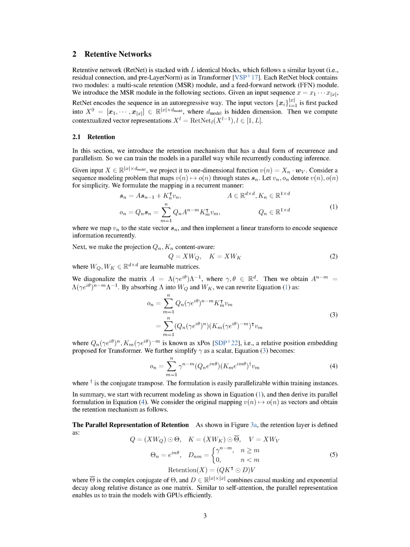In summary, we start with a recurrent modeling approach and then derive a parallel formulation. We consider the original mapping from v_n to o_n as vectors and obtain the retention mechanism. Section summary. The retentive network, RetNet, consists of stacked blocks, each containing a multi-scale retention, MSR, module and a feed-forward network, FFN, module. The MSR module encodes the input sequence in an autoregressive manner, while the retention mechanism combines recurrence and parallelism to train the models in a parallel way.